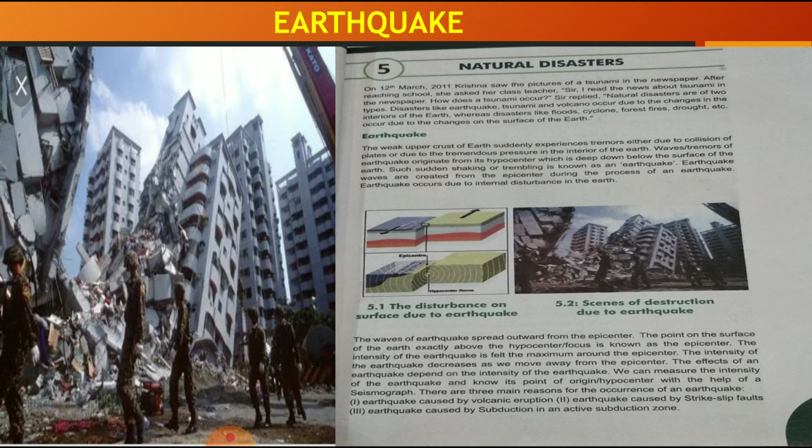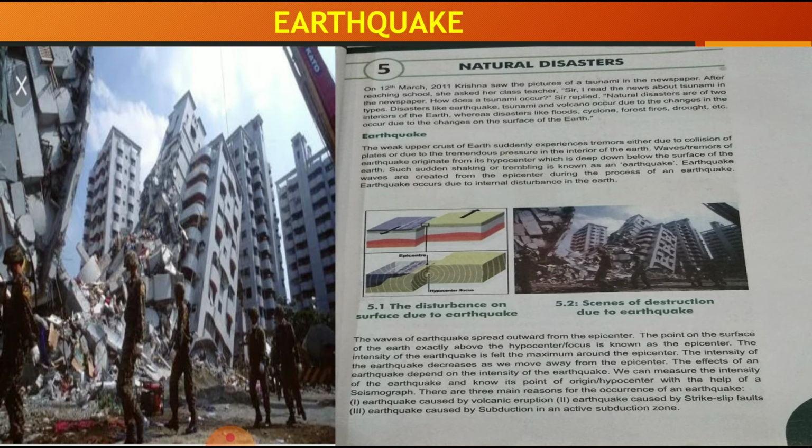Then the effects of an earthquake depend upon the intensity of the earthquake. We can measure the intensity of the earthquake and know its point of origin, that is the hypocenter, with the help of a seismograph. We have an instrument called a seismograph. We can measure the earthquake, what the original earthquake was, how many points it was, right? We can say that it was 7.5, it was 4.6. So we can measure it through the seismograph.